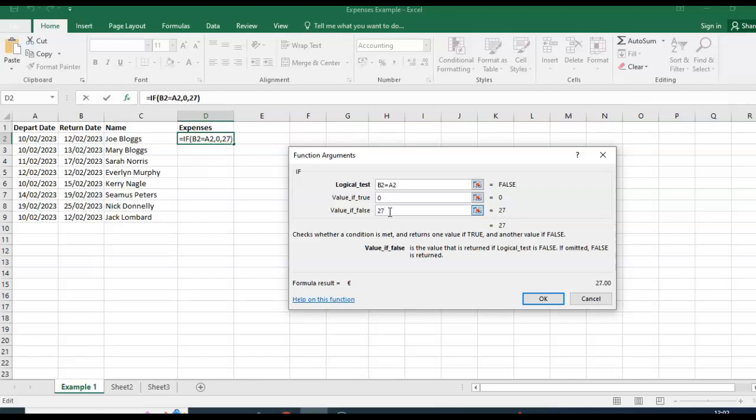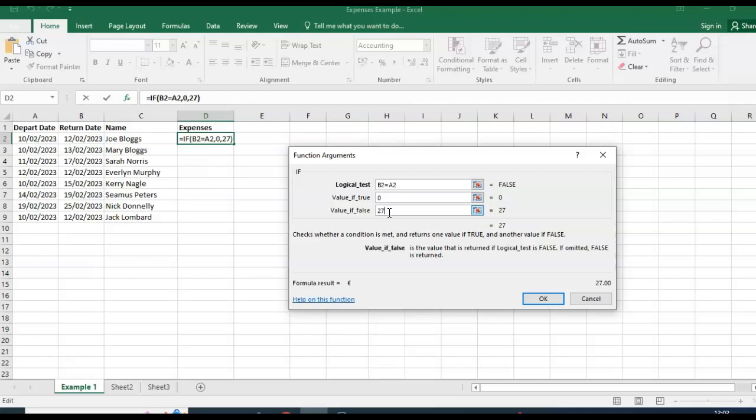And as I was saying, I wouldn't put the euro symbol in here. We can include it after. Sometimes when you put the euro symbol in here, the function doesn't recognize it, and it can change the way the answer would appear. Okay, so I'm going to put in 27.